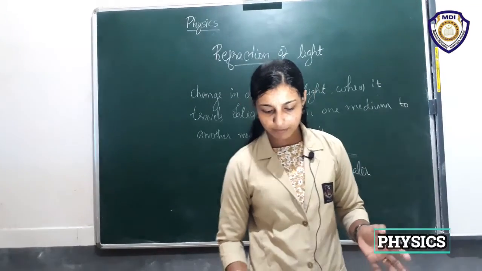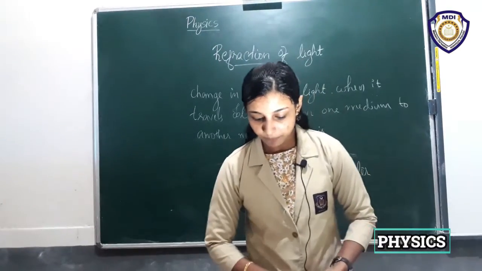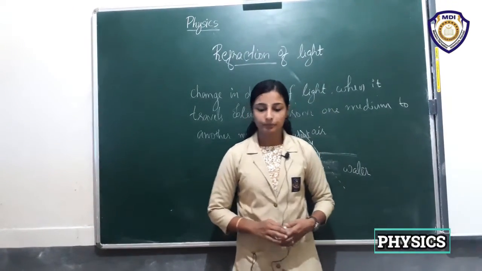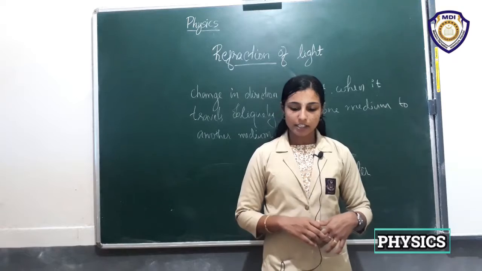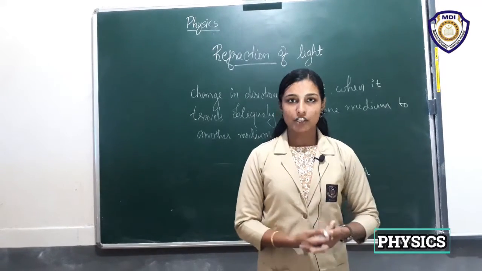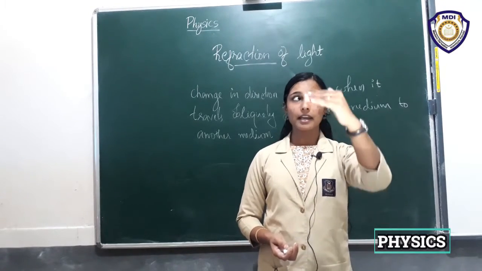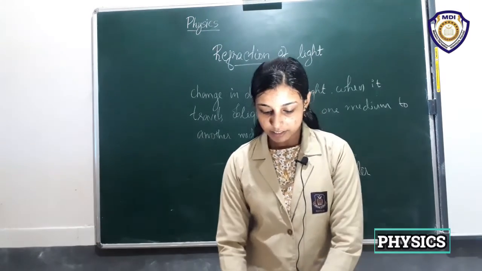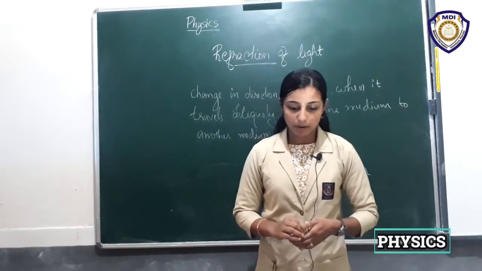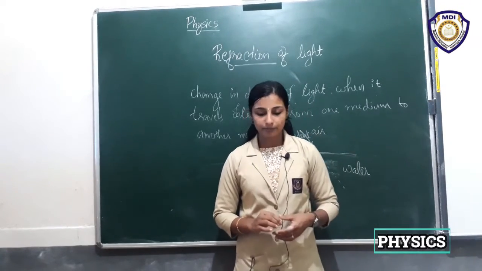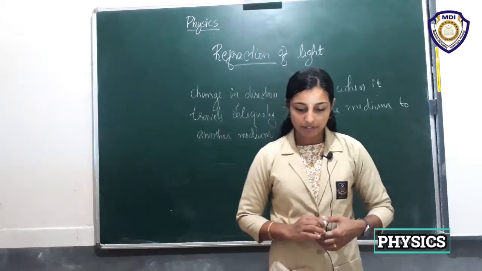Here some more examples are given, like the example of our pencil immersed in water. It is explained here that the light reaching from the portion of the pencil inside water seems to come from a different direction. That is, the bending of light happens when it travels from air to water. So the pencil inside water seems to come from a different direction compared to the part above the water, right? And this makes the pencil appear to be displaced at the interface.